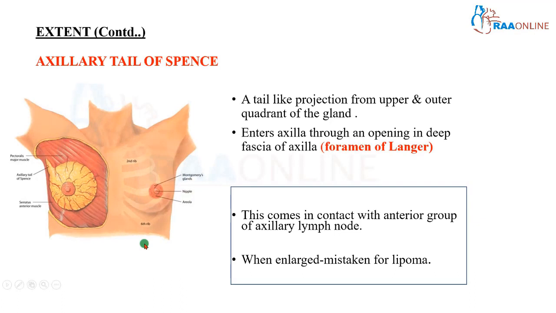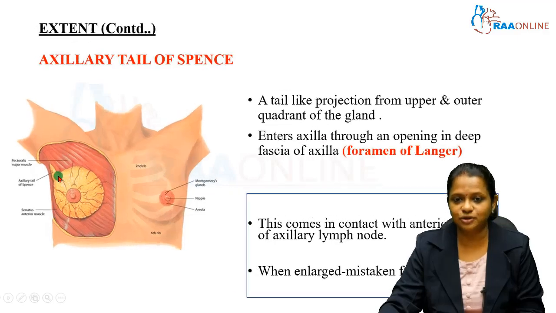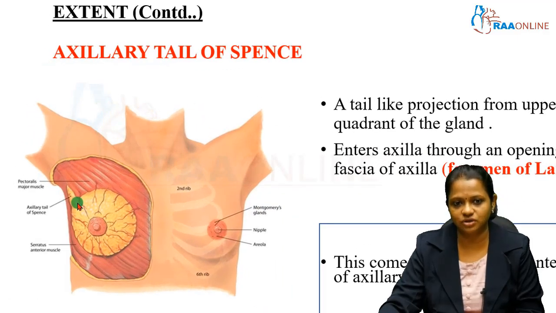Though breast is present in the superficial fascia, there is a small extension of this breast which pierces the deep fascia of the axilla and enters the deeper plane. This part of the breast, which is called the axillary tail of Spence, is a projection from the upper and the outer quadrant of the gland. It pierces the deep fascia of the axilla, and this opening in the deep fascia of the axilla through which the axillary tail of Spence enters the deeper plane is called the foramen of Lange.